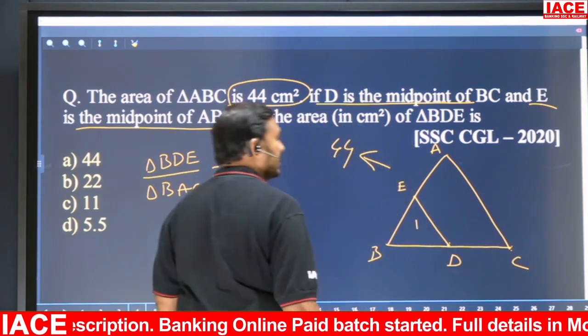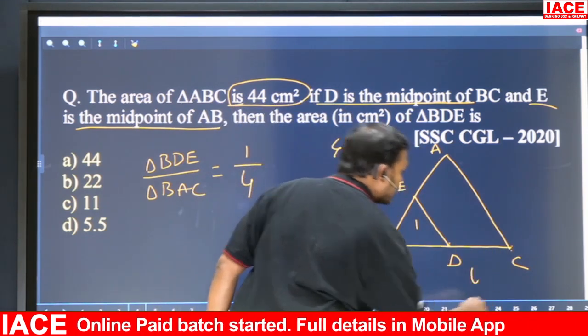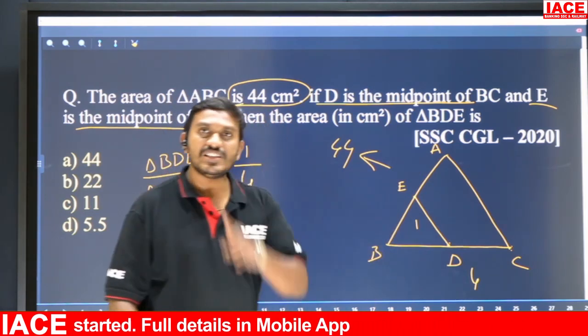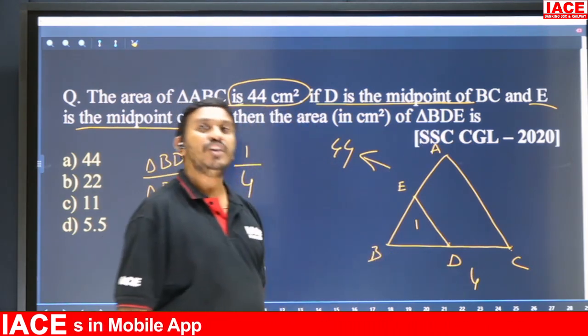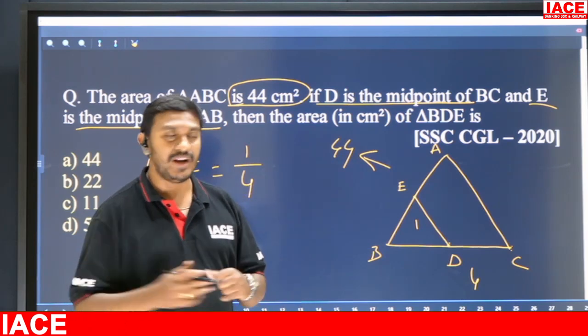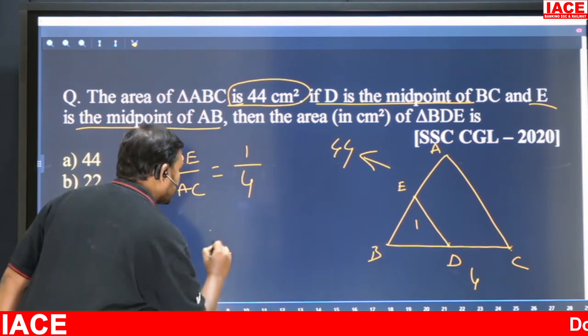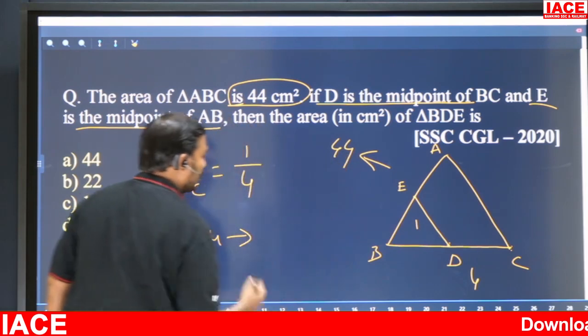BD is one part, so the total area is how many parts? Four parts. The smaller triangle is one part, which means the total triangle is four parts. So that is the third point, right? Already we know four parts is how much? Four parts is 44.